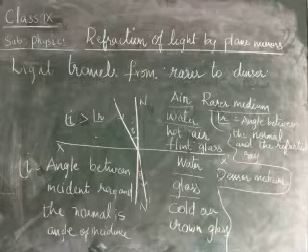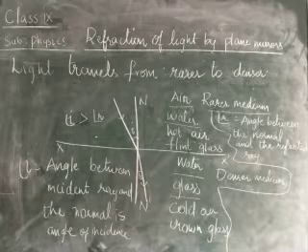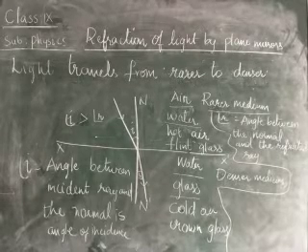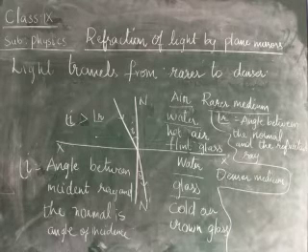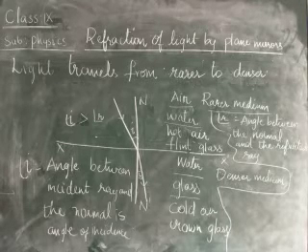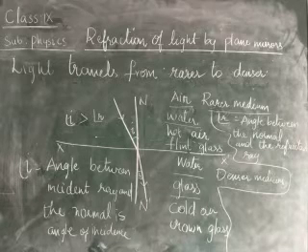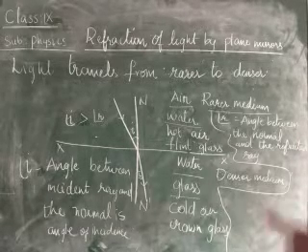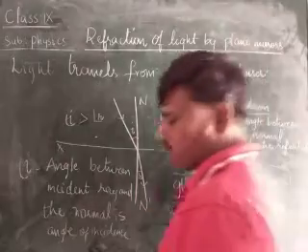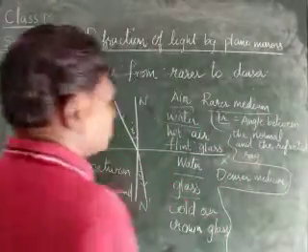Okay, that means when the light travels from rarer to denser, we have some situations, children. Some conditions are there. What is the condition here? Angle I is greater than angle R. Angle I is always greater than the angle R when light travels from rarer to denser. And here the refracted ray bends towards the normal.